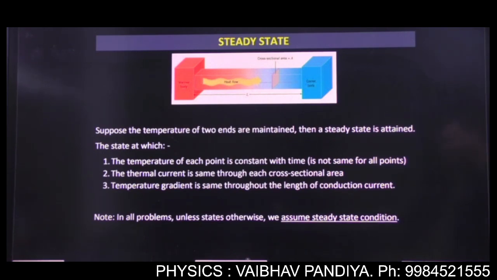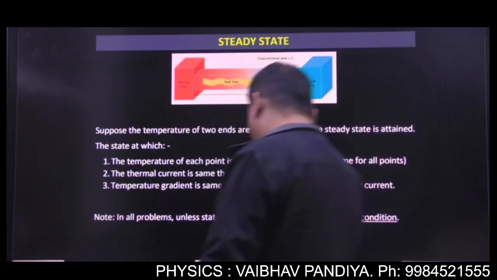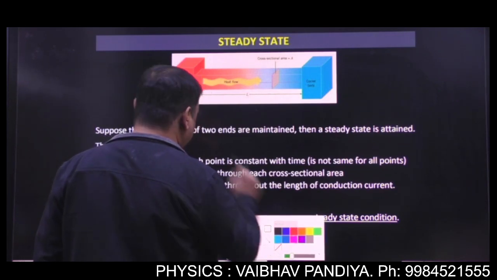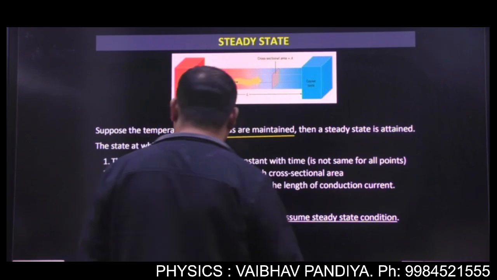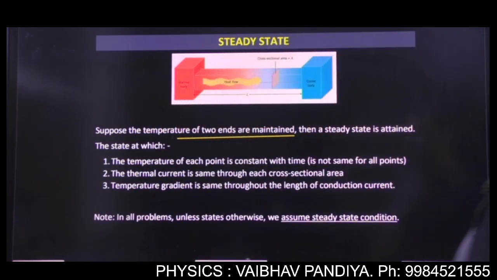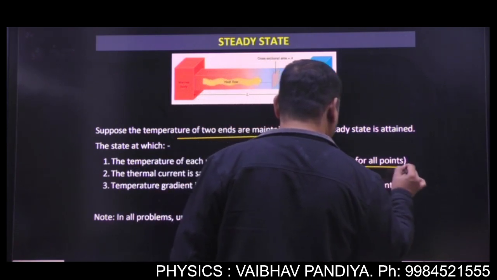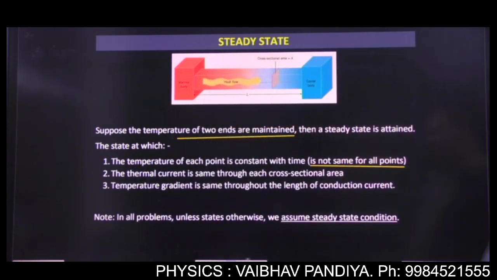Suppose the temperature of the two ends are maintained, that I told you. We are maintaining the end temperatures. Then a steady state is attained. The state at which, number one, the temperature of each point is constant with time, though it is not same for all points. We have already seen this. Number two, the thermal current is same through each cross-sectional area. And number three, the temperature gradient is same throughout the length of conduction.